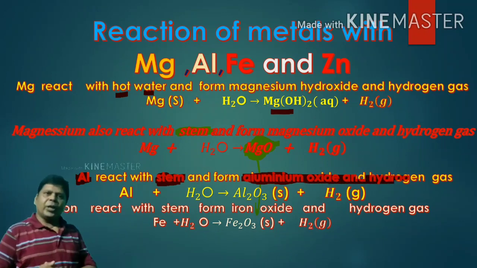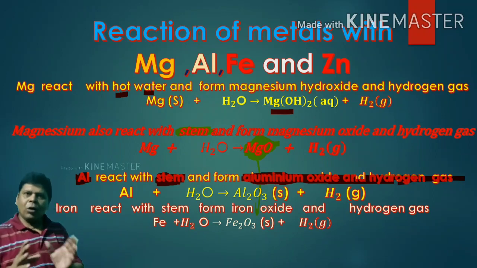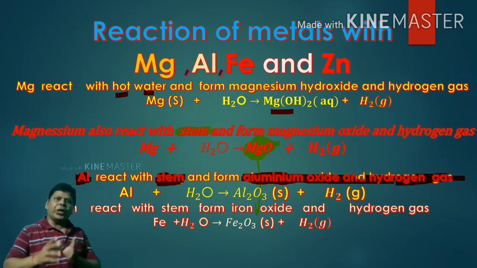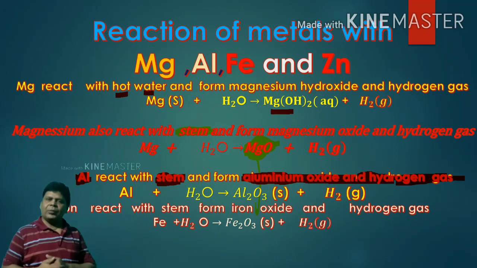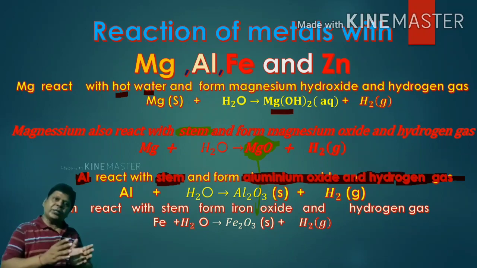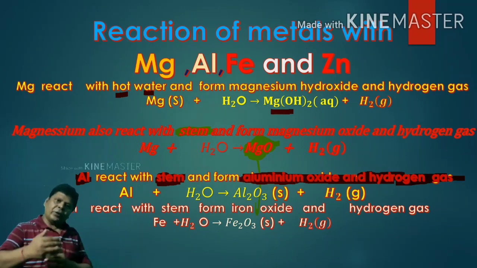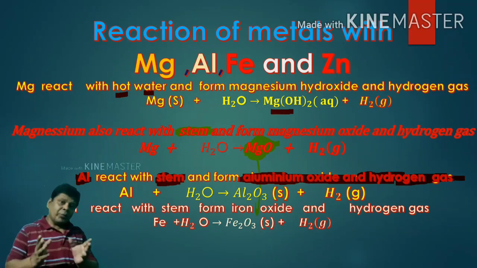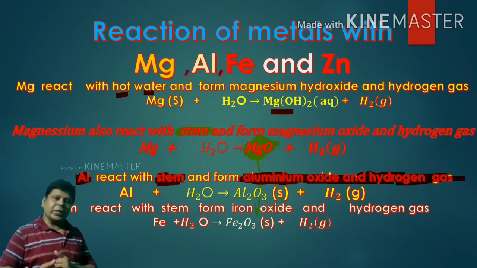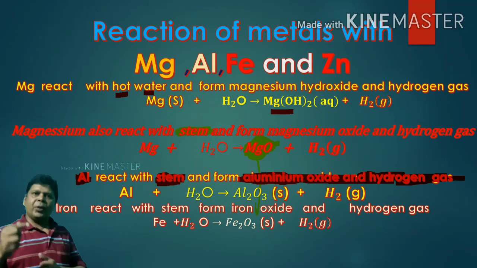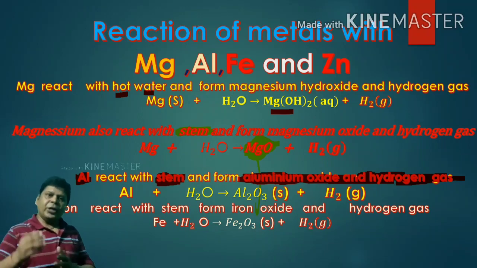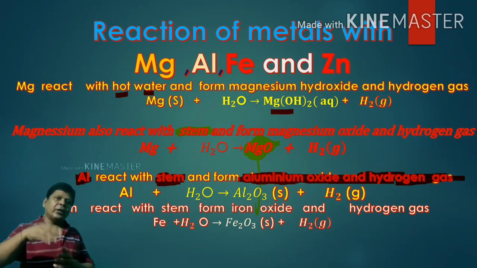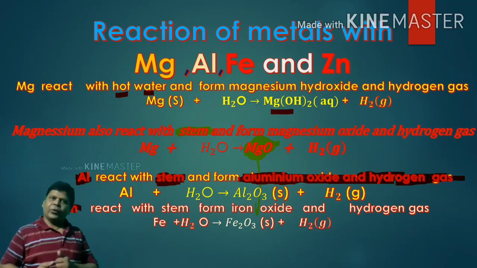We can understand here that all metals do not react equally with water, because different metals react in different manners with water. Some metals react vigorously like sodium and potassium, therefore they are stored under kerosene oil so that they are prevented from reacting with water and air.